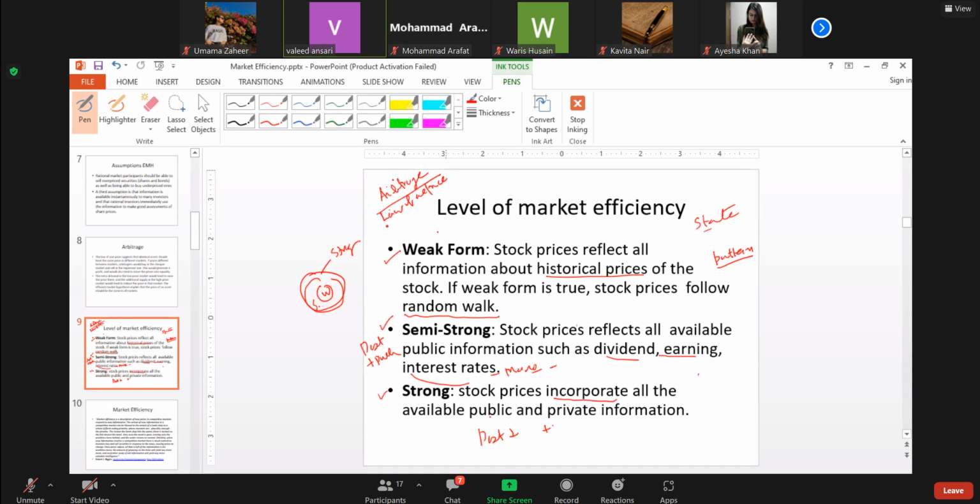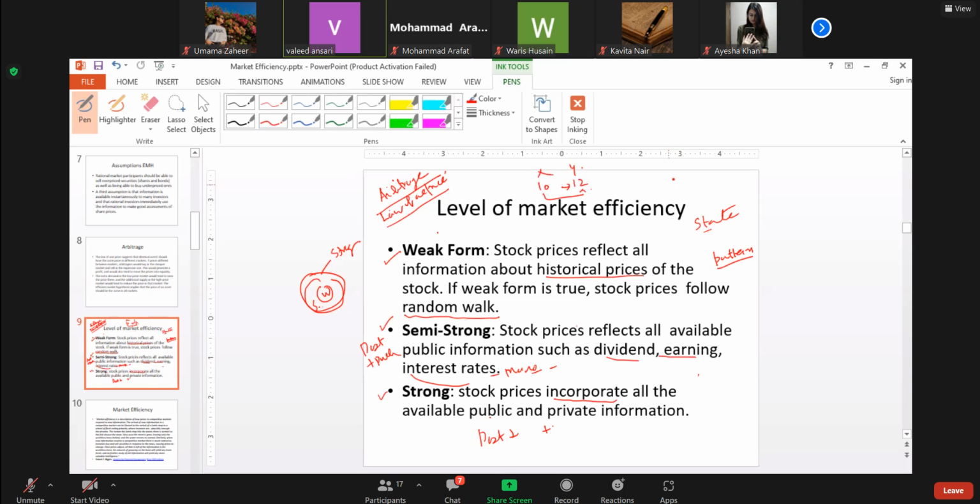In the goods market, if there is a good which is available in one market at 10 rupees and in another market at 12 rupees, people will buy here and sell in that market, from X to Y. Or they will carry it from one place to another place.